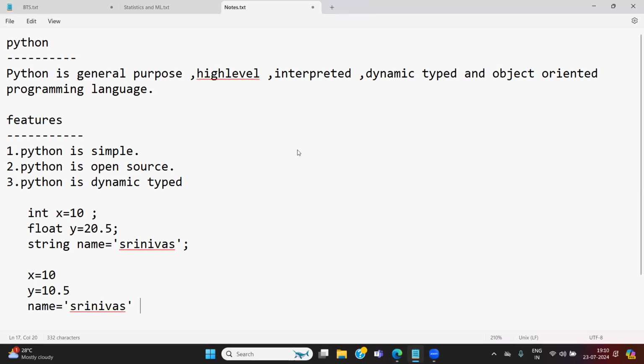There is no data type declared. There is no data type we need to define to declare the variables. That is the reason Python is popular. Python is comfortable. Python is easy. Python is damn easy. Everybody can understand. Python is readable. The simple thing is we need to understand the fundamentals of programming, which means what is a variable, what is a data type, what is a loop, what is a condition, all these things. That's all. When you compare with C programming, Python is dead easy, damn easy.